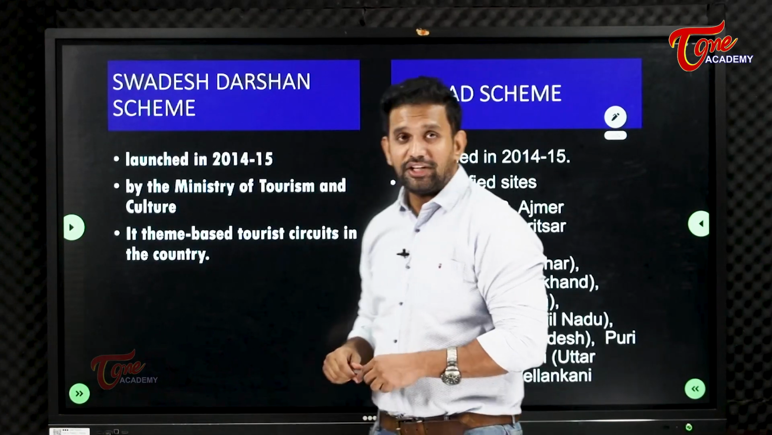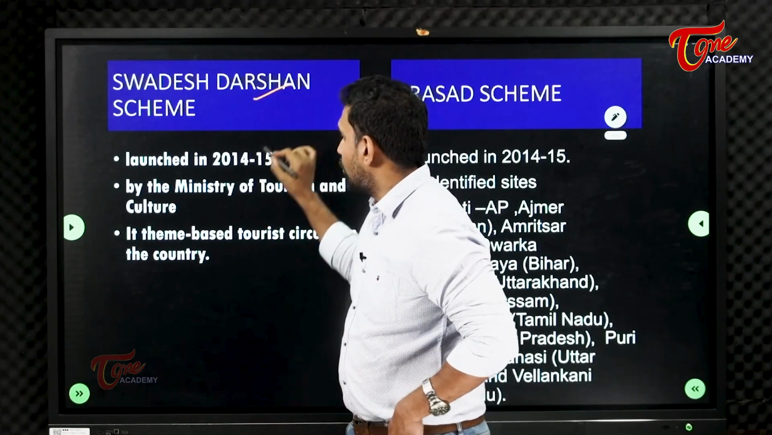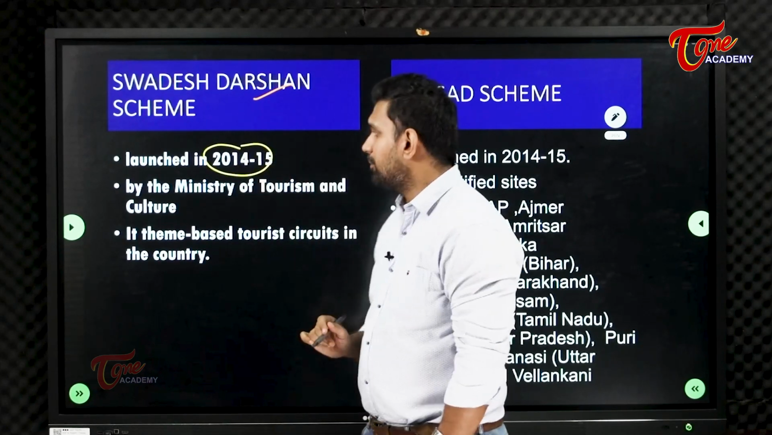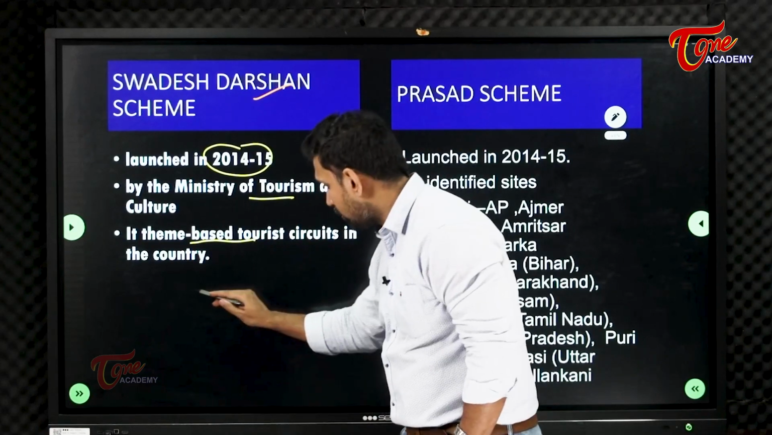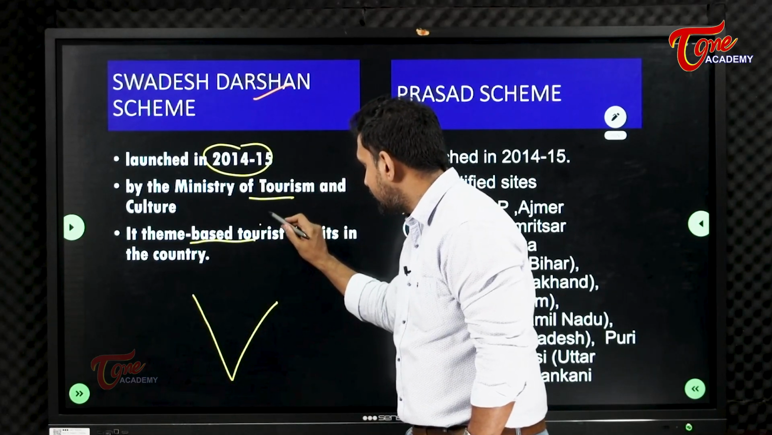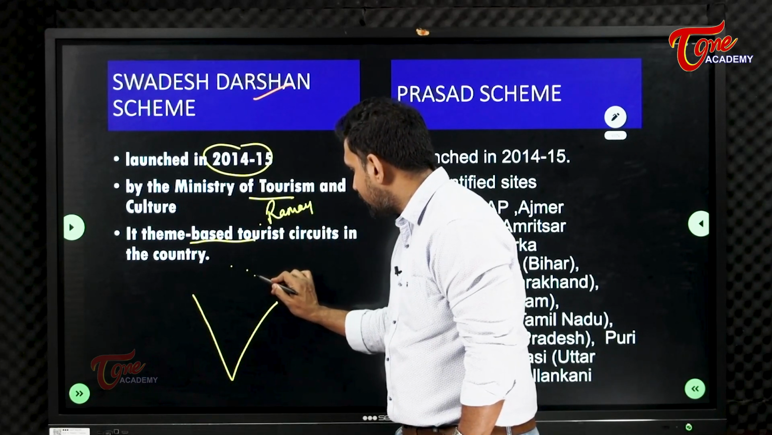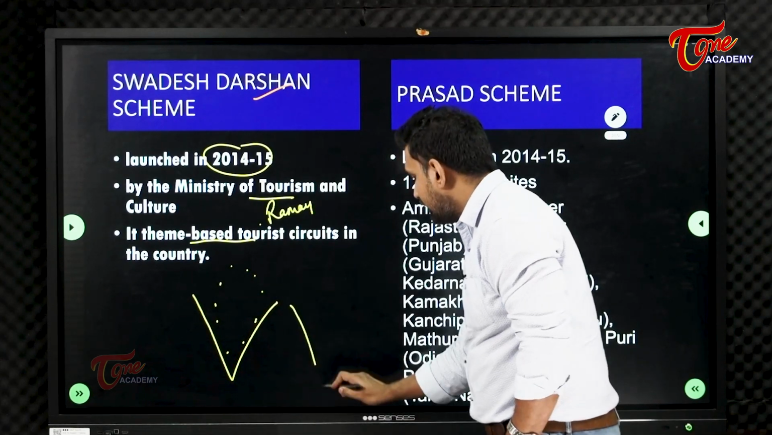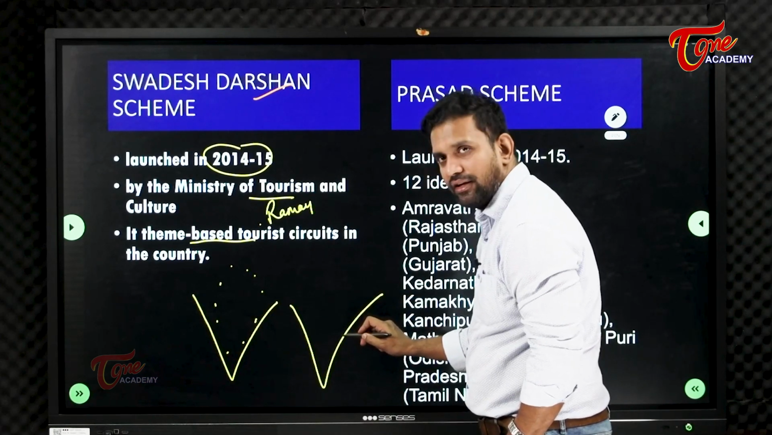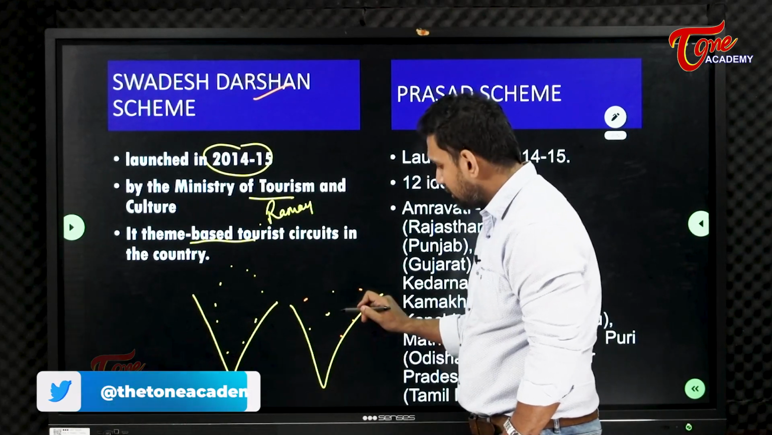Now let us see some history and culture related topics. Swadesh Darshan we are going to see, and Prasad scheme we are going to see. Swadesh Darshan scheme was launched in the year 2014-15 by the Ministry of Tourism. It is a theme-based tourist circuit. Theme-based means what? In this particular scheme, there will be a Ramayana circuit. So wherever the Lord Ram temples are there, you will be taken to those temples only. Then you will have all the Sufi saints' dargahs, 1, 2, 3, 4, 5, 6, 7. This is called the dargah circuit.